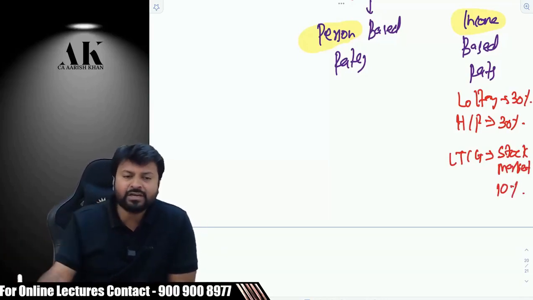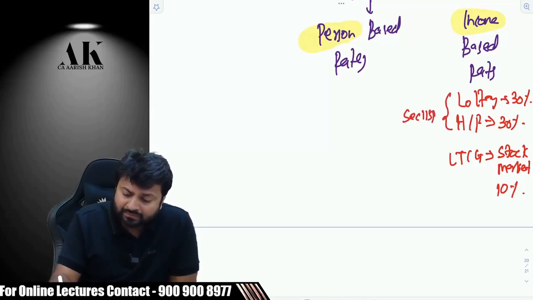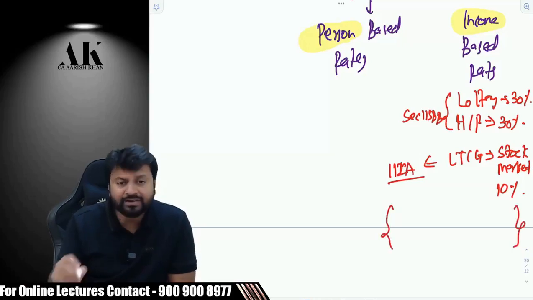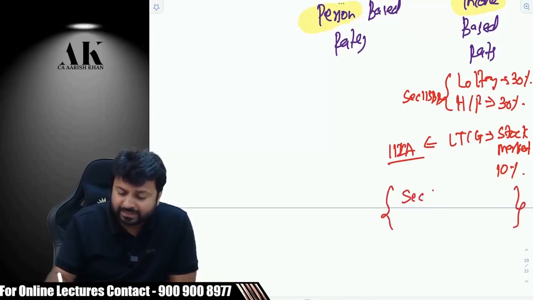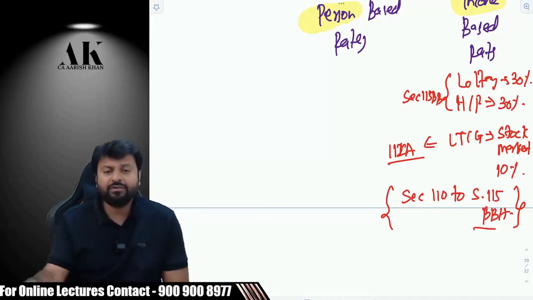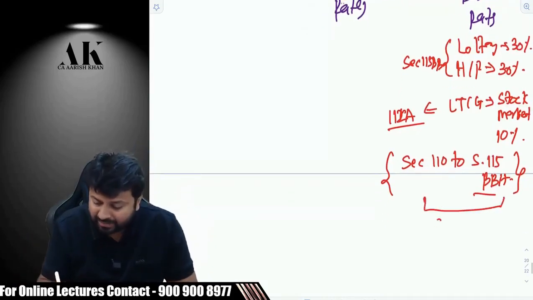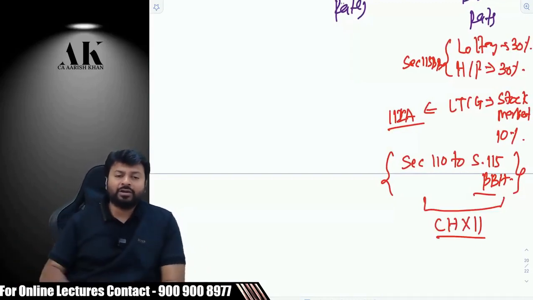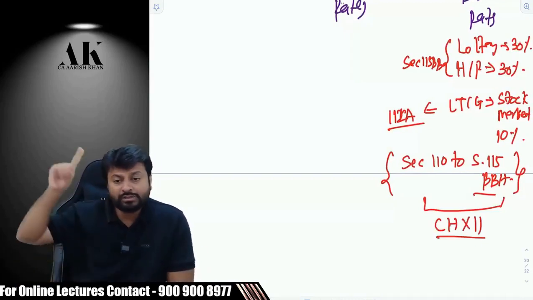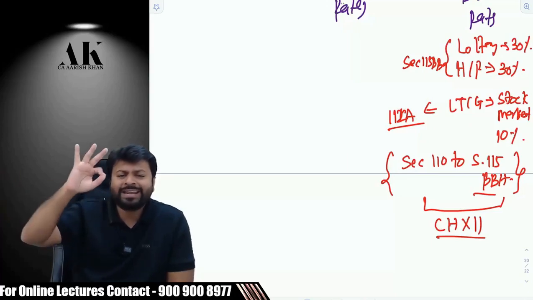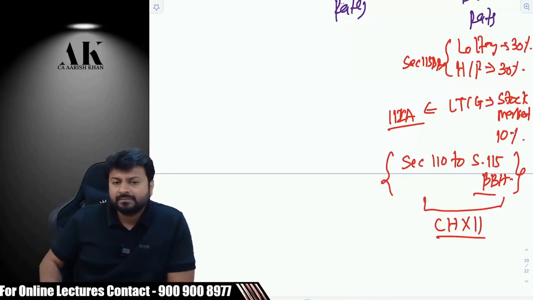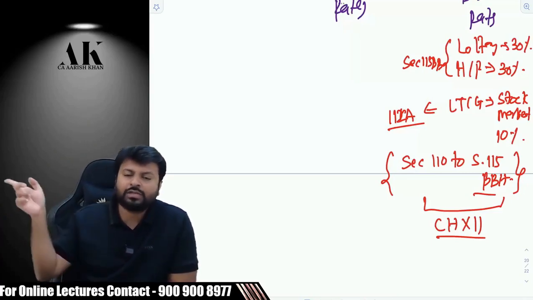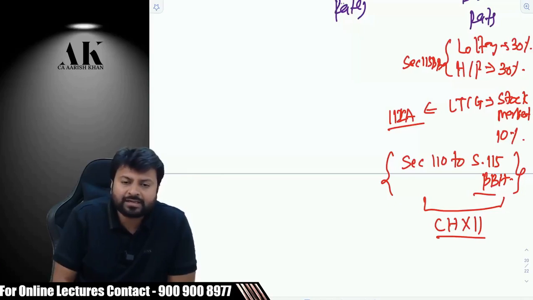Now, where are these rates mentioned? Are they mentioned under the Finance Act? No, no. They are mentioned under section 115BB. This is mentioned under section 112A and other sections. So these are part of income tax law only, and these are given in the series of section 110 to section 115BBH. This entire chapter is called chapter 12 under the income tax law. Are you clear? If you go to chapter 12 of the Income Tax Act, you will only get income-based rates. And if you want person-based rates, go to the Relevant Finance Act. Open the Finance Act. You will get that.